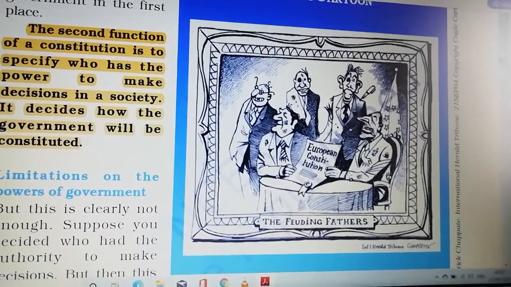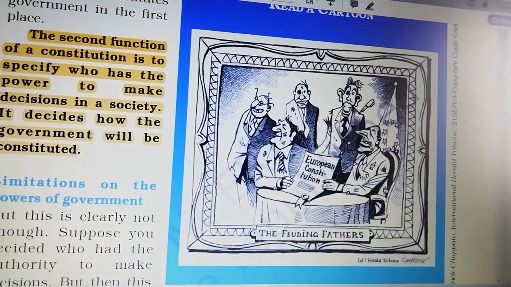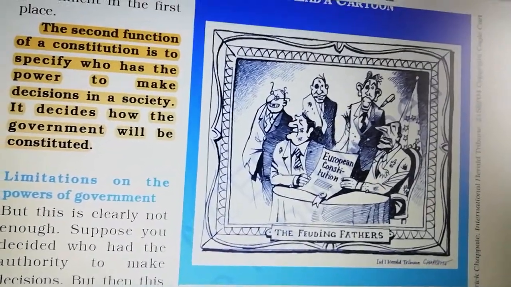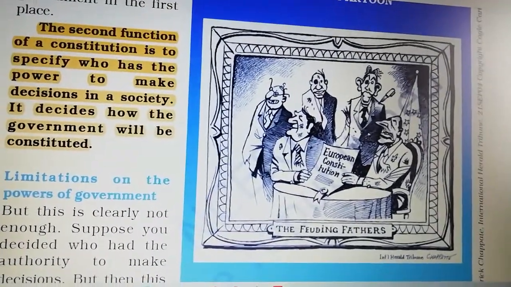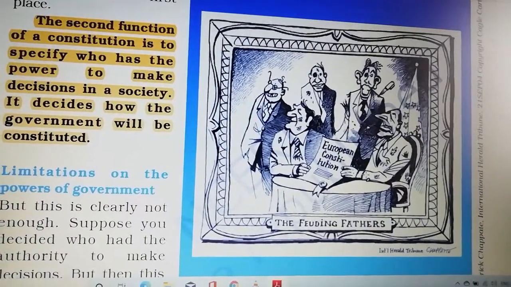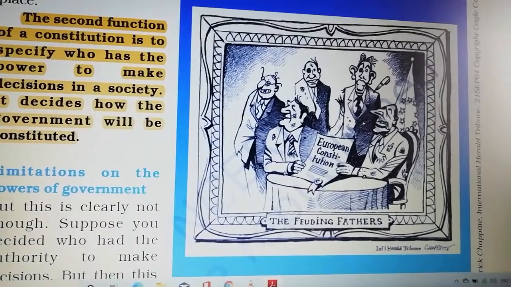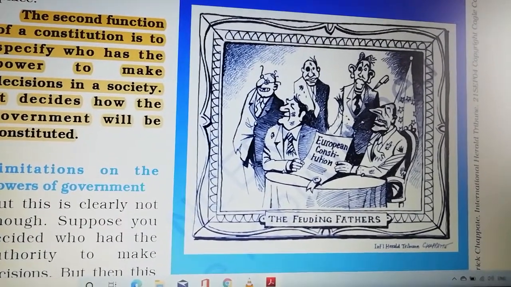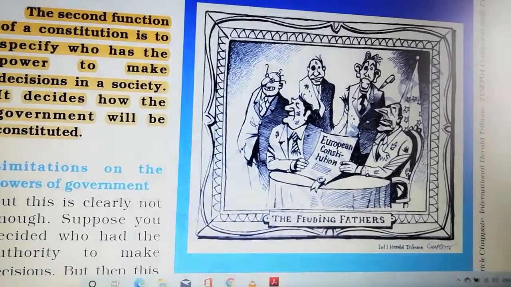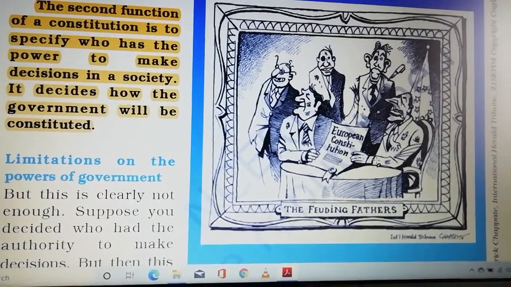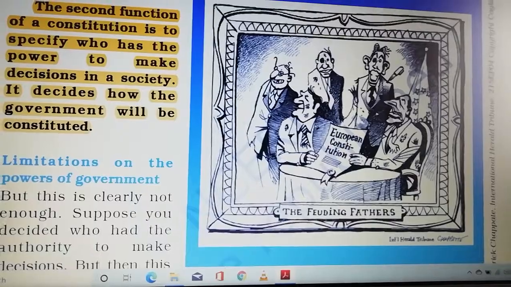There is a debate, and we have to think about normal people and different perspectives. From this cartoon you can learn each person is giving their own opinion, related to their own mind. While preparing a constitution, everyone thinks about everyone.